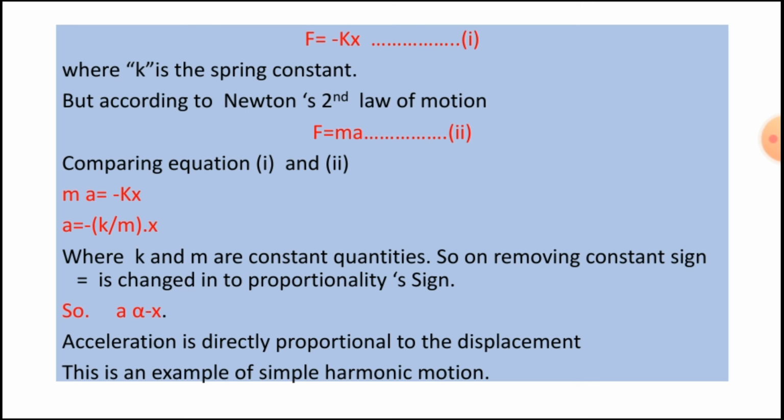When the constant quantities are removed, then the sign of equal is changed into the sign of proportional. The proportionality sign will be written: a proportional to minus x. Acceleration is directly proportional to the displacement. This is the condition for simple harmonic motion. So, it is proved that a body attached to a spring executes simple harmonic motion.